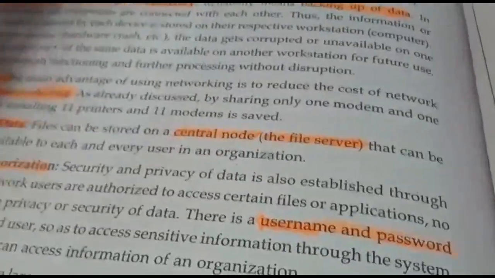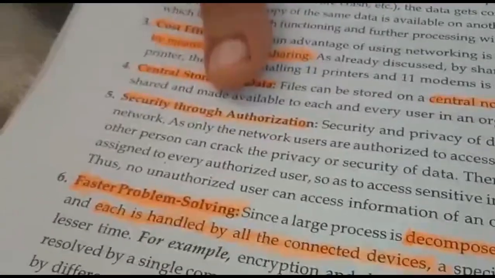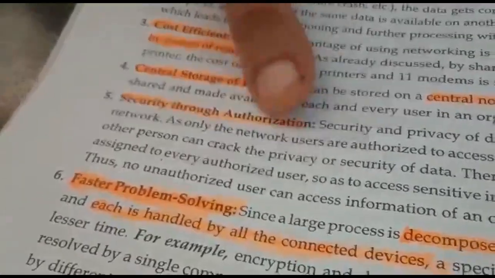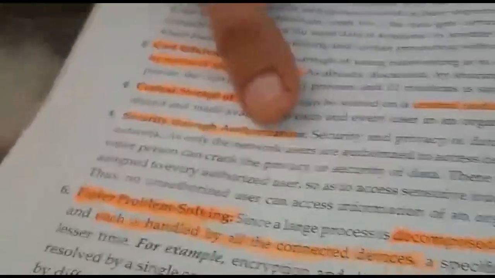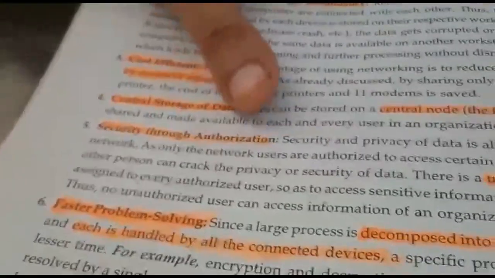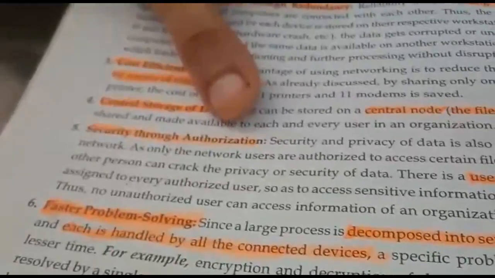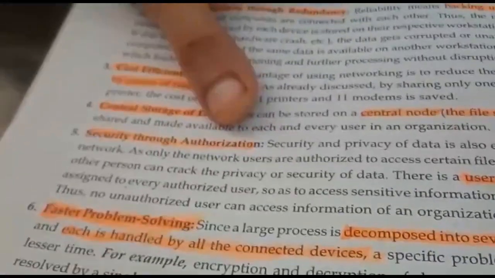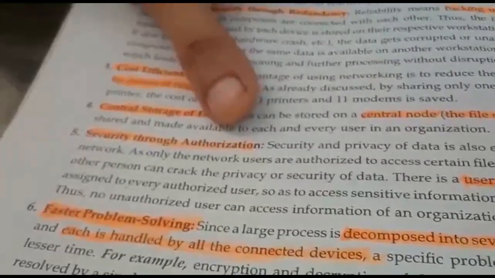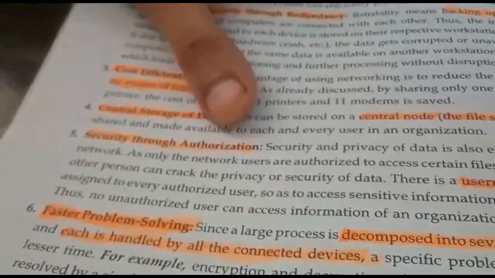Then next is security through authorization. You may think that if computers are in a network, then our data is not safe, but it is not so, because authorization techniques are there that help us identify which person is going to access my computer or which person is going to access this particular file.